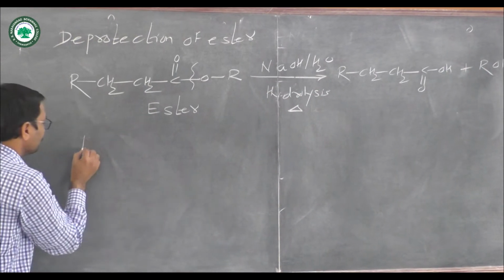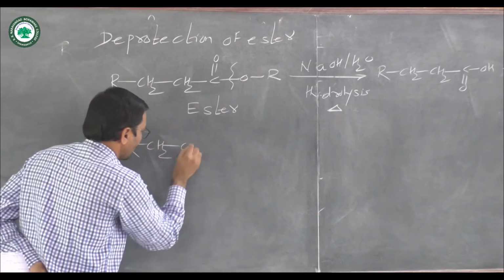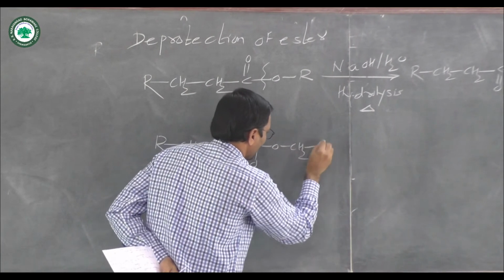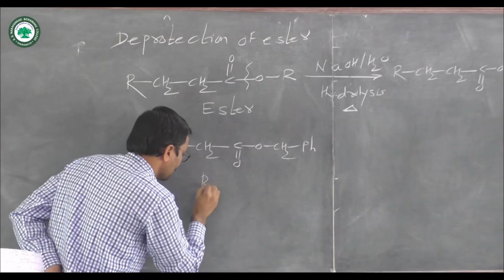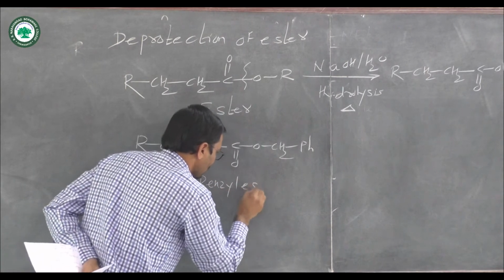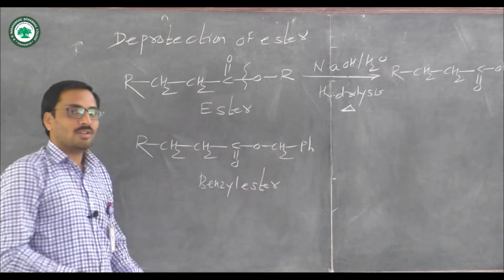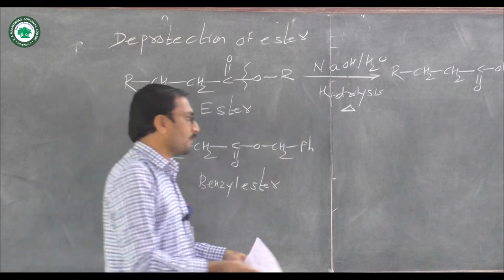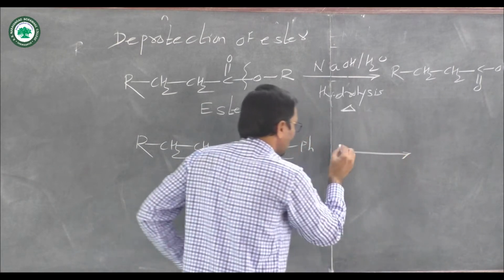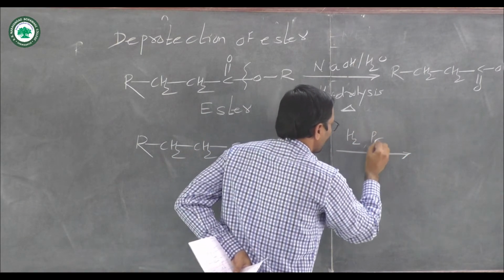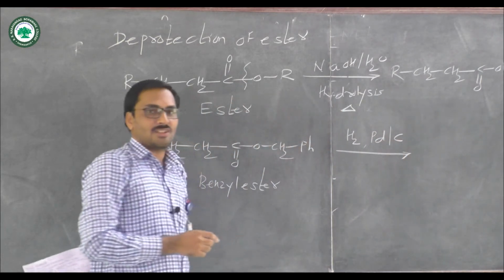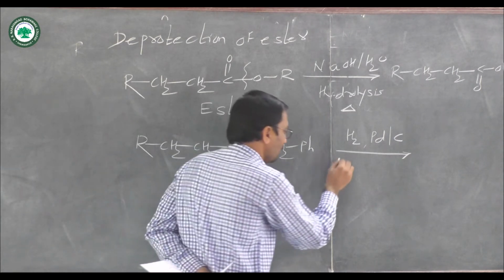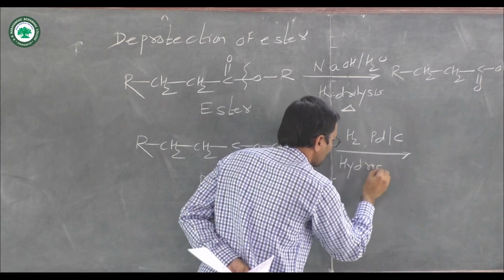If we have a benzyl ester, then that benzyl ester is deprotected by hydrogenolysis condition. That is, we use H2, Pd/C condition. For the deprotection of benzyl ester, we use H2, Pd/C, that is hydrogenolysis.